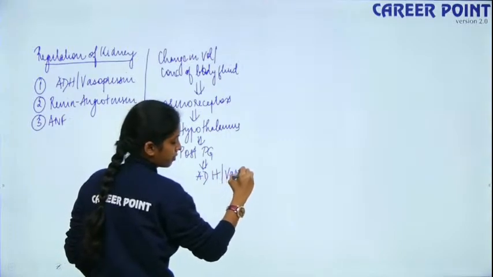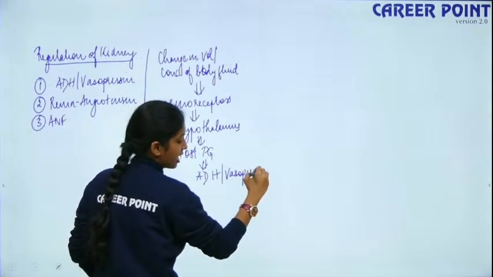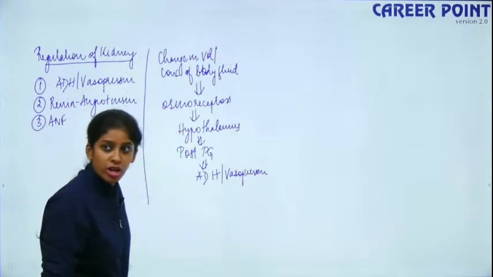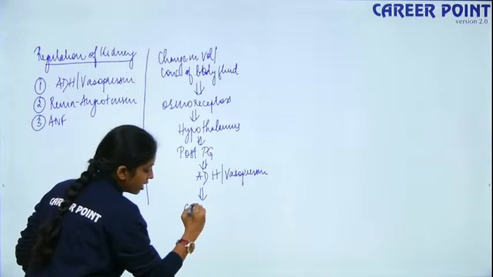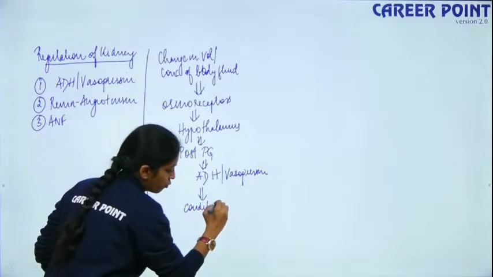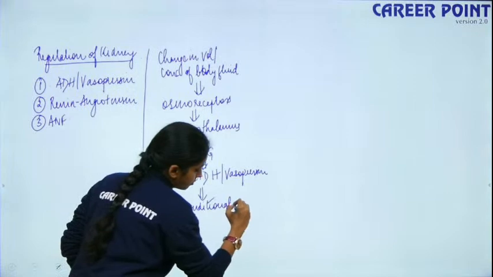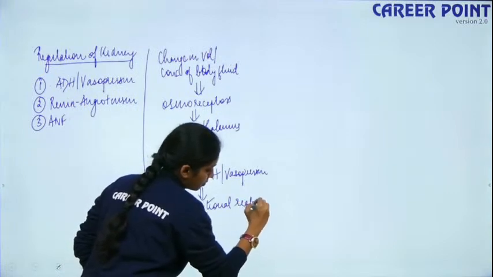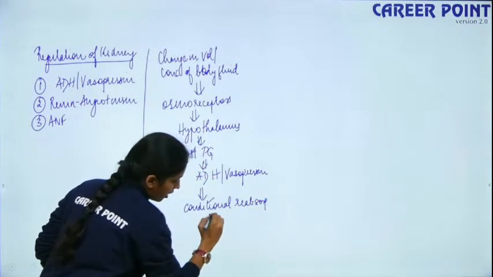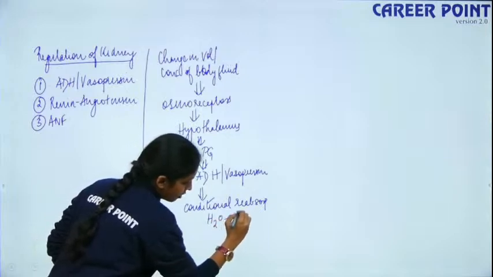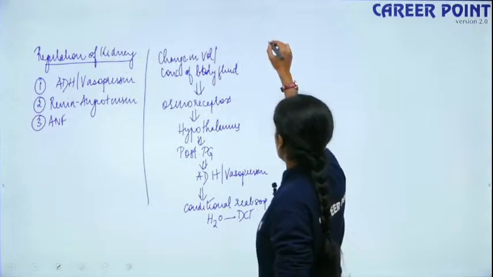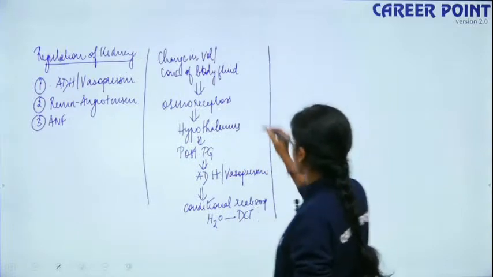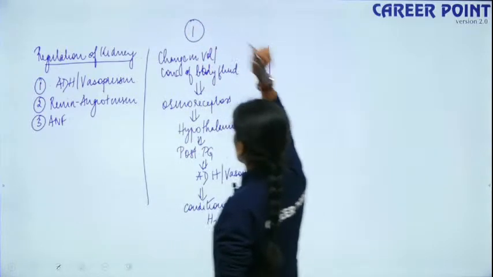vasopressin. ADH is antidiuretic hormone, so it reabsorbs water. It causes conditional reabsorption of water from the DCT. So this is one type of mechanism. Alright, so this is the first regulation, ADH or vasopressin.